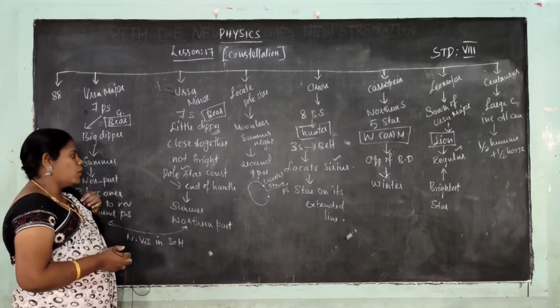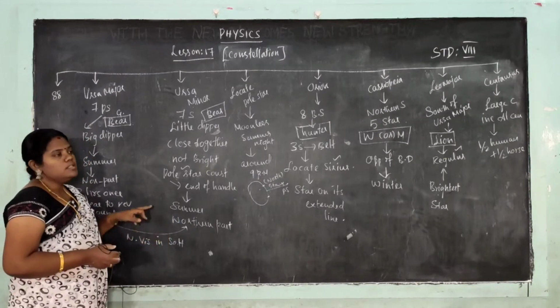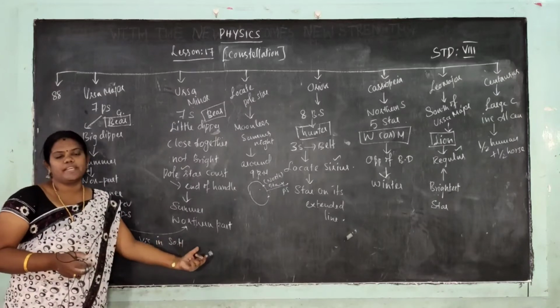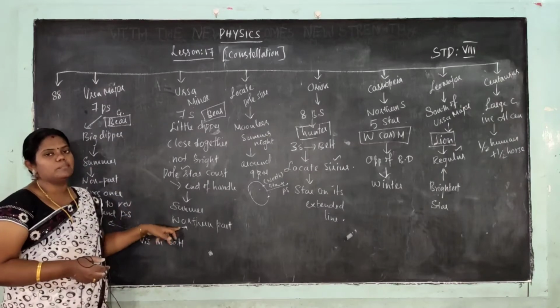It will always be observed in the summer season in the northern part of the hemisphere. These two constellations are not visible in the southern part of the hemisphere. These two constellations are only viewed in the northern part of the hemisphere.